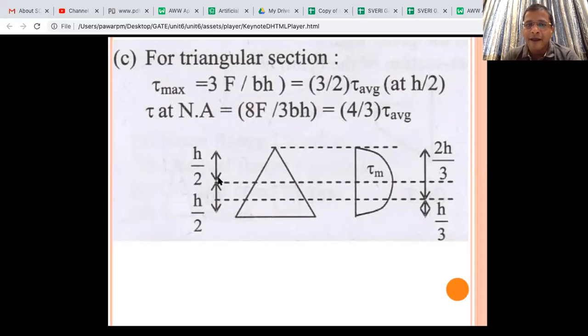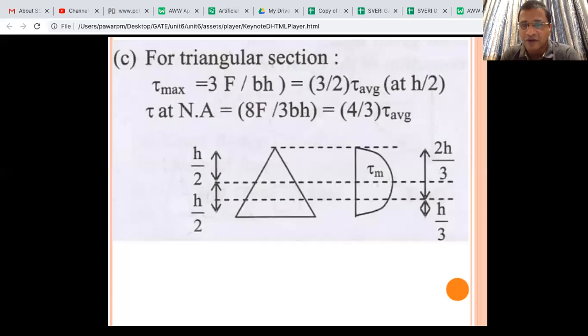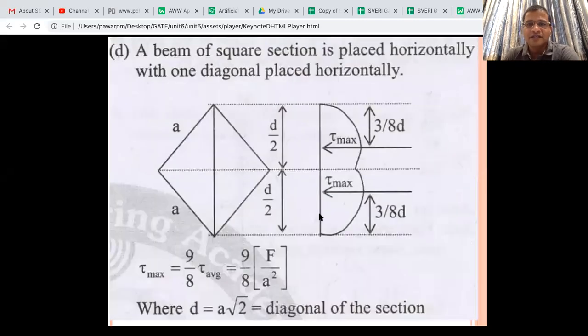In the triangular section, maximum shear stress comes at h by 2, that is at half of the height, and that is nothing but 3 by 2 tau average. For the triangle it is 3 by 2 tau average, and for the rectangle also it is 3 by 2 tau average. At the neutral axis it is 4 by 3 of tau average, similar to the circular. Such odd shapes are very rarely asked, but you don't know in the competitive exam, so I will not discuss much of the derivation.